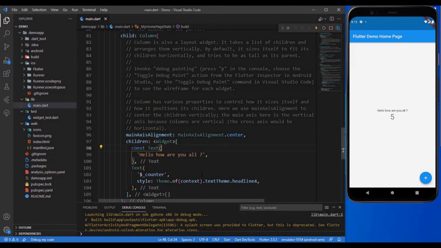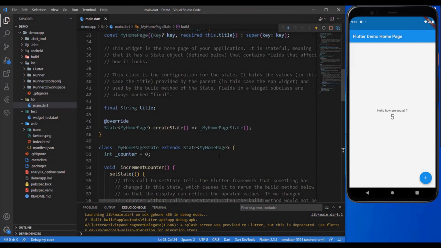See, it is that fast. In a blink of an eye, we have results in our hands.